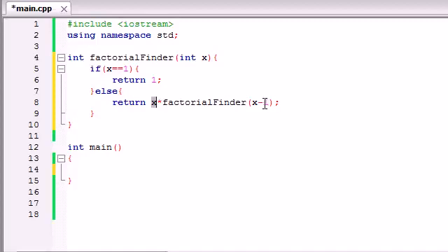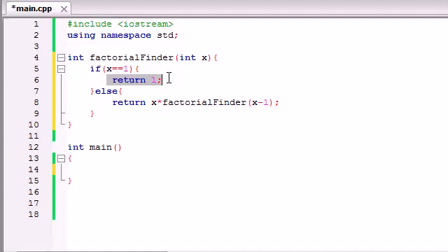I'm going to call 5 factorial 4. Well, what's the value of that? I don't know. The value of that is 4 factorial 3. What's the value of that? I don't know. 3 factorial 2. What's the value of that? I don't know. 2 factorial 1. What's the value of that? I don't know. Oh, wait, I do know. 1 factorial is 1. So now that it has that bit of information, it can go ahead and solve the rest of the questions that it asked.